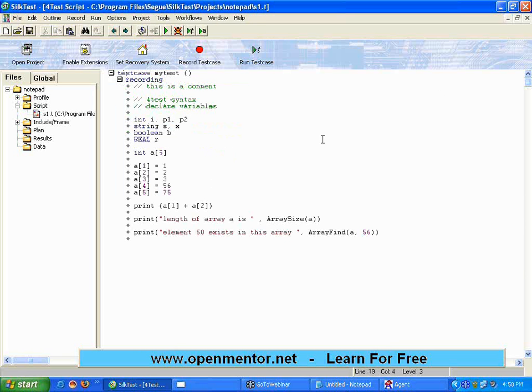The thing over here is that I should have changed it to 56; I just hard-coded it. So the element 56 is the fourth element. It returns the position in which that particular number exists. This is like a quick search within the array, to find if it exists or not. These are all the array functions that you could see in the SilkTest language.